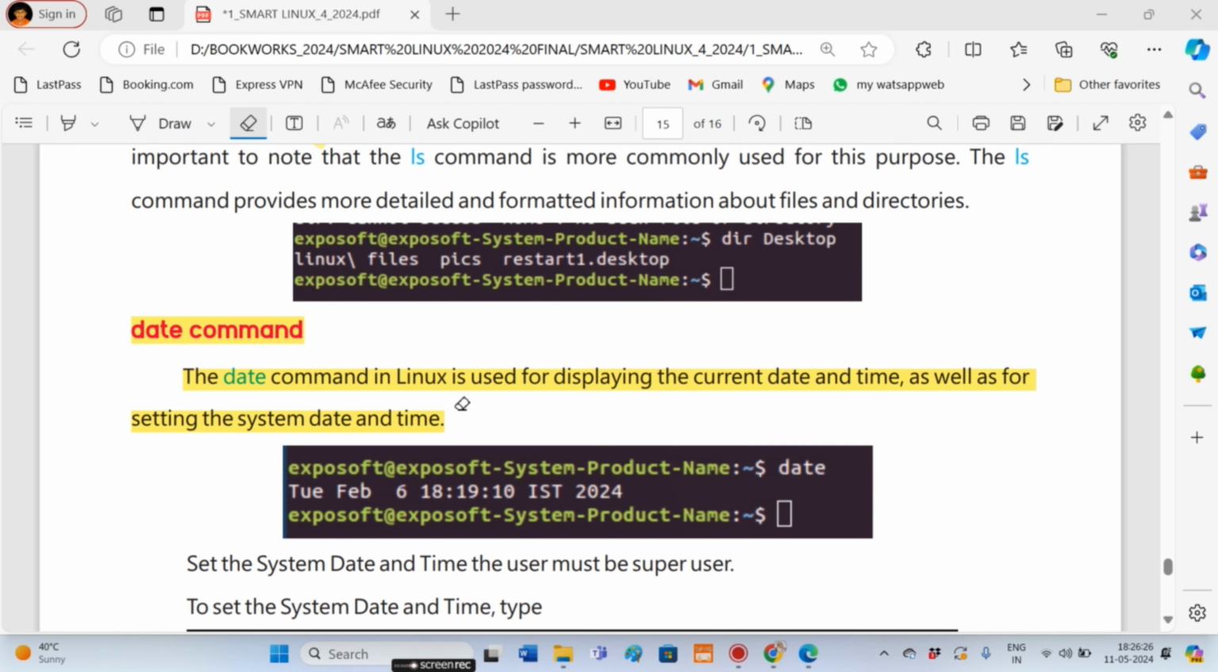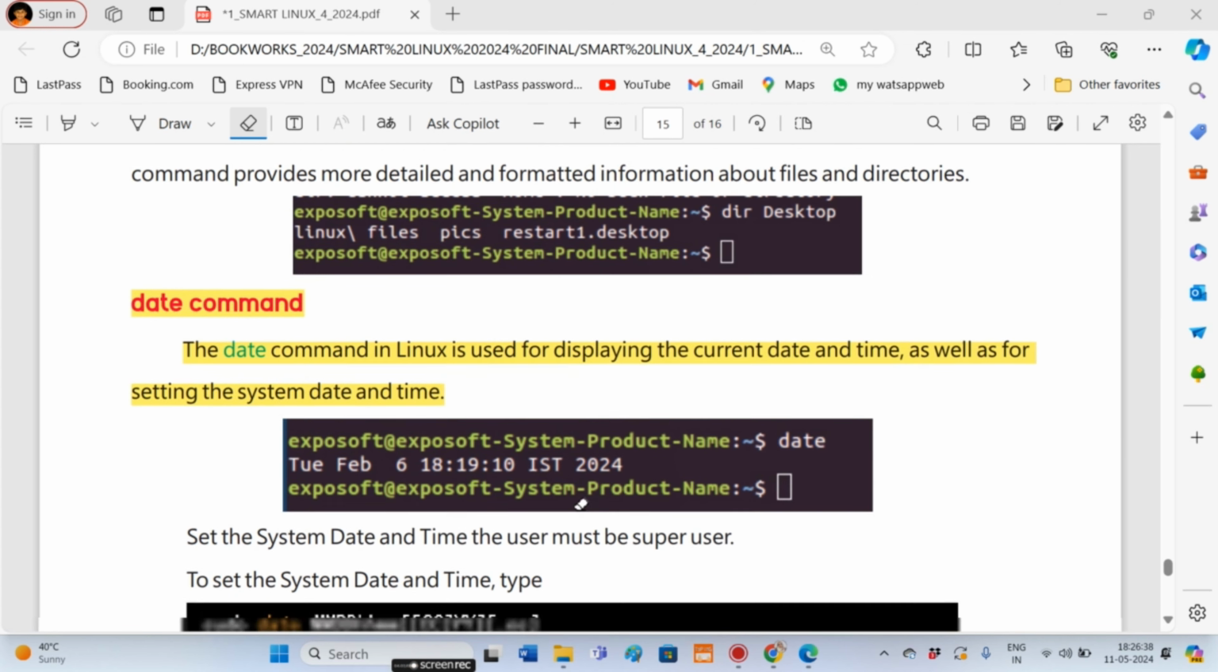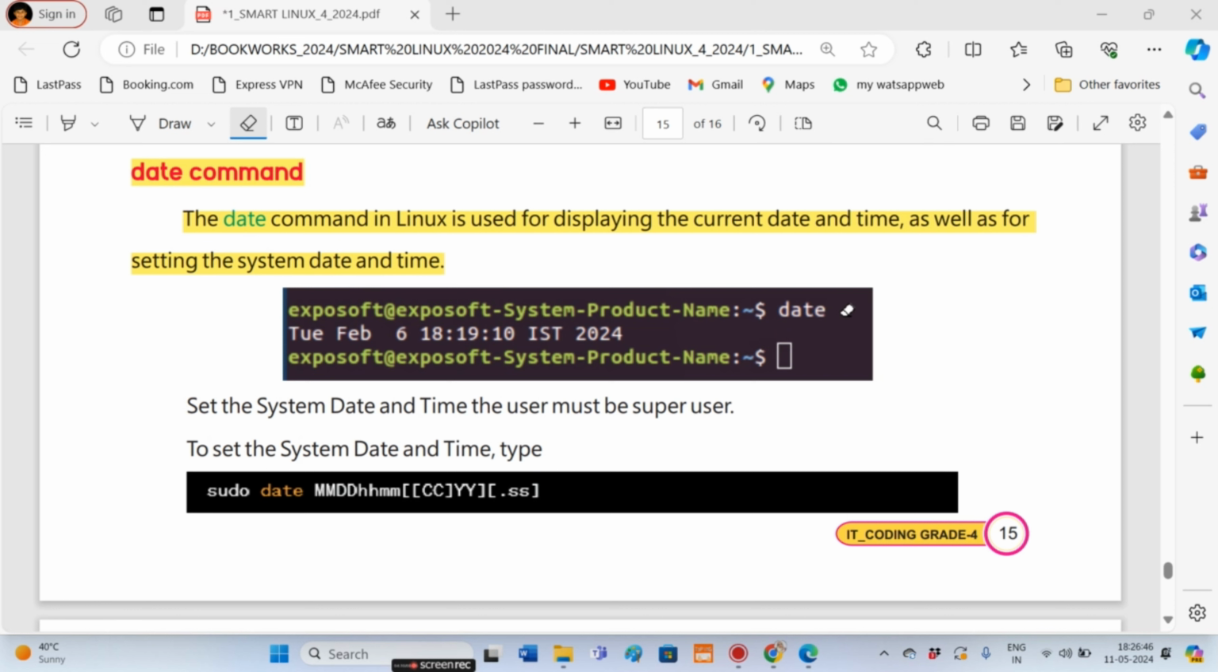Date command. The date command in Linux is used for displaying the current date and time as well as for setting the system date and time. So the date command is used for displaying the current date and time. When we give the date command in the terminal, it displays the current date and time of the system.